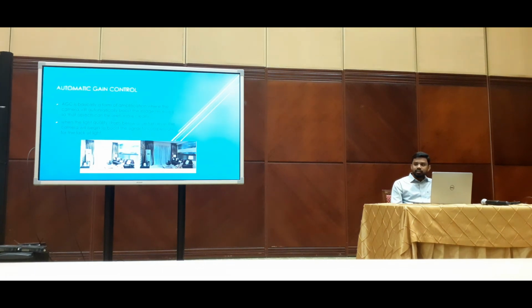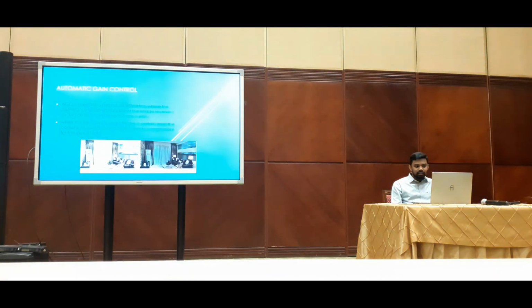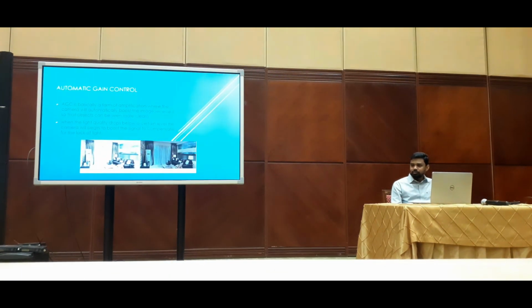The next thing, AGC, automatic gain control. It is normally a type of amplification, to boost the light of the scenery. So you will see the difference between the images. When the AGC is off, the area was a little dark.